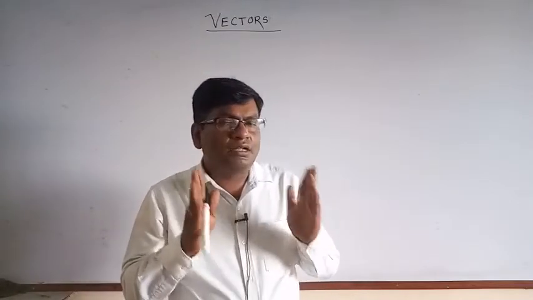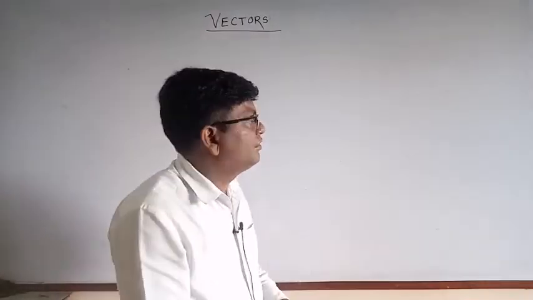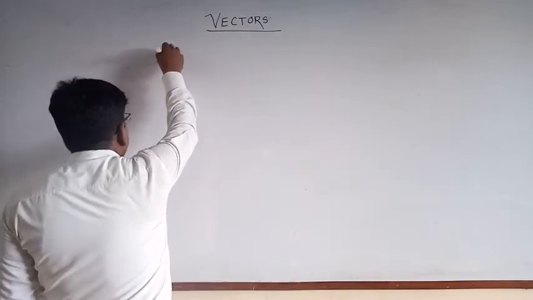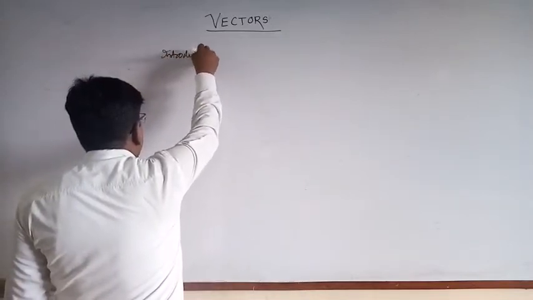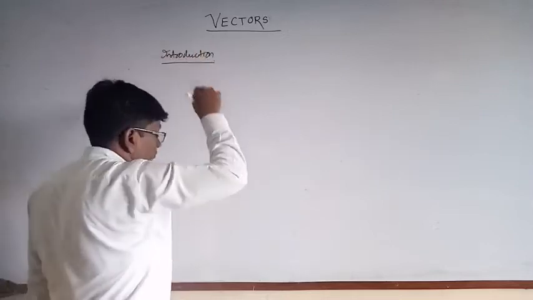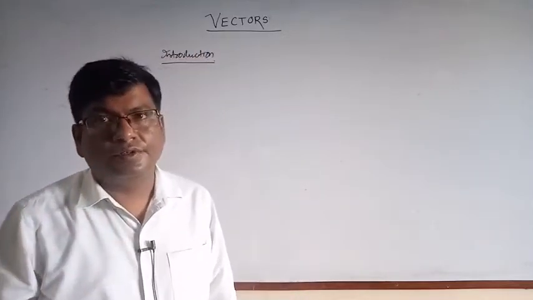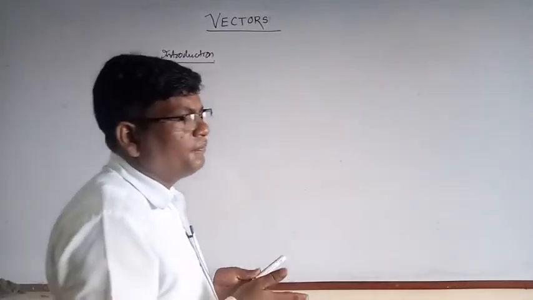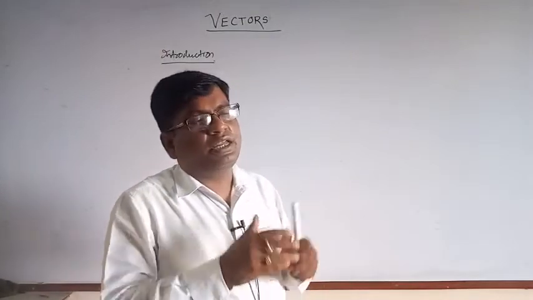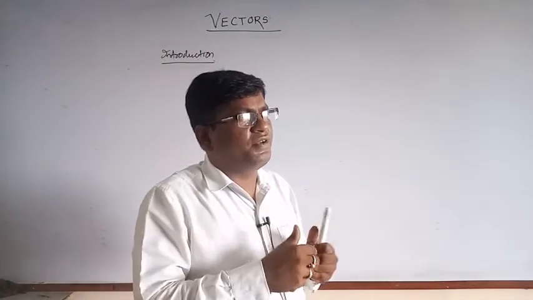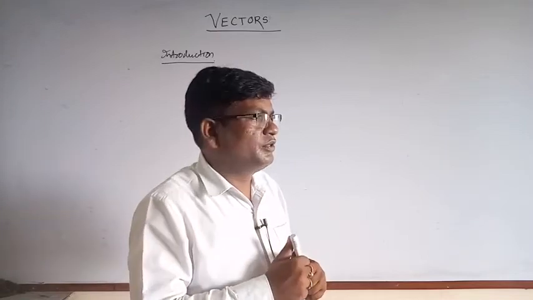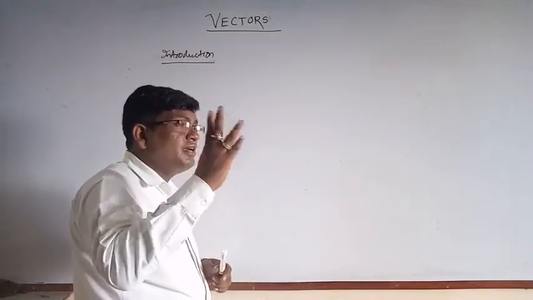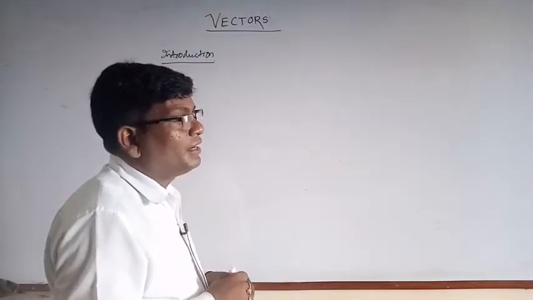So now let's start. What is vector quantity and this is physical quantity? Generally, that is introduction. In our day-to-day life, we come across many kinds of physical quantities. So physical quantities are classified into two types.